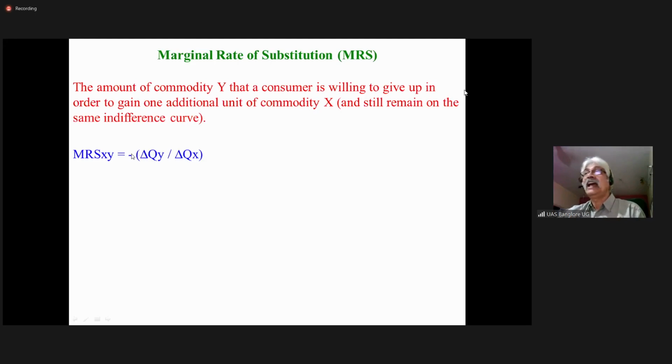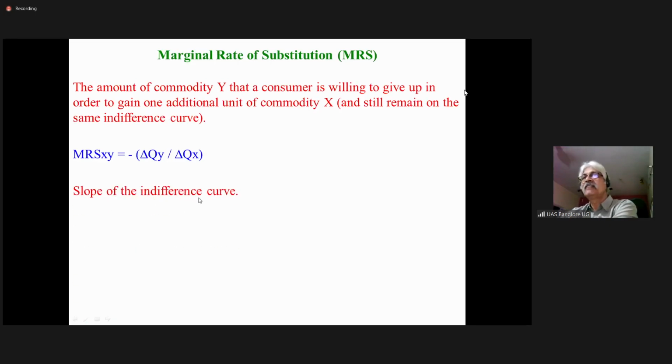It will generally have a negative sign, because when you use more of X, you have to use less of Y. So the numerator becomes negative, the denominator becomes positive. Negative by positive is negative.